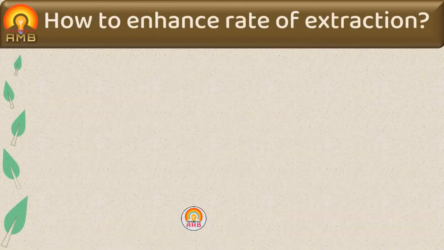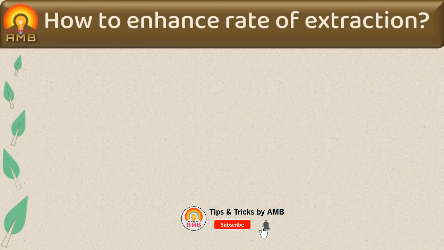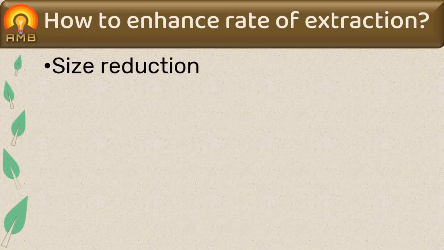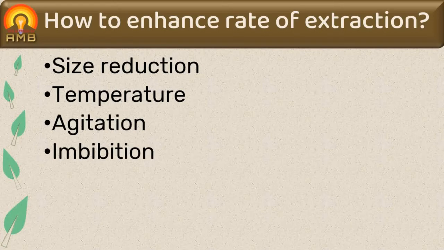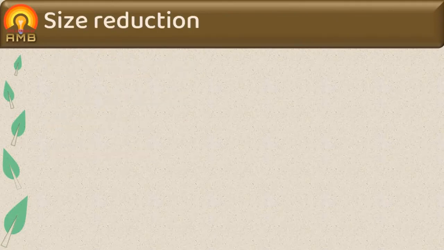Now question arises in mind, how can we enhance the rate of extraction? We can enhance the rate of extraction by considering following factors like size reduction, temperature, agitation and imbibition. Let's discuss how these factors are related to rate of extraction. First is size reduction. Size reduction leads to increase in surface area.